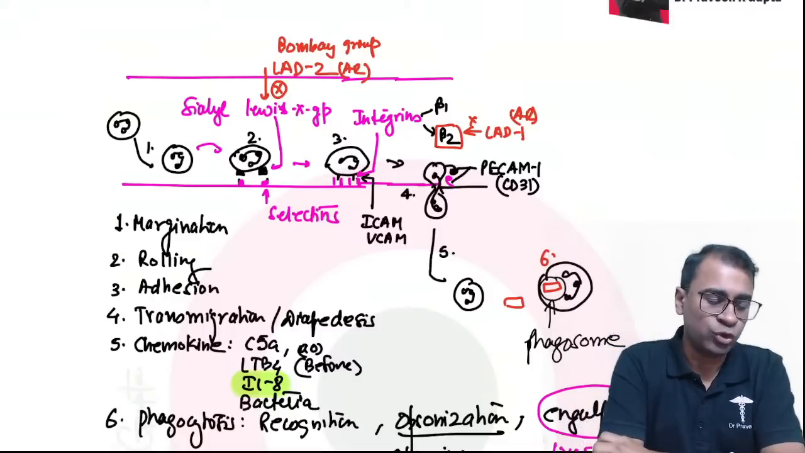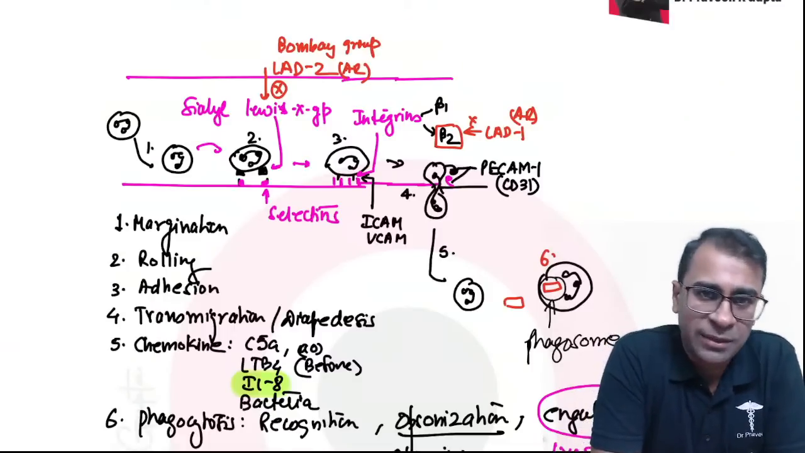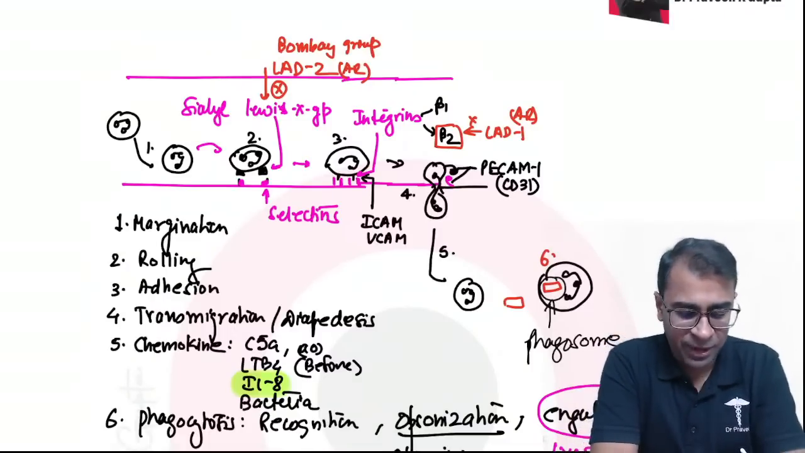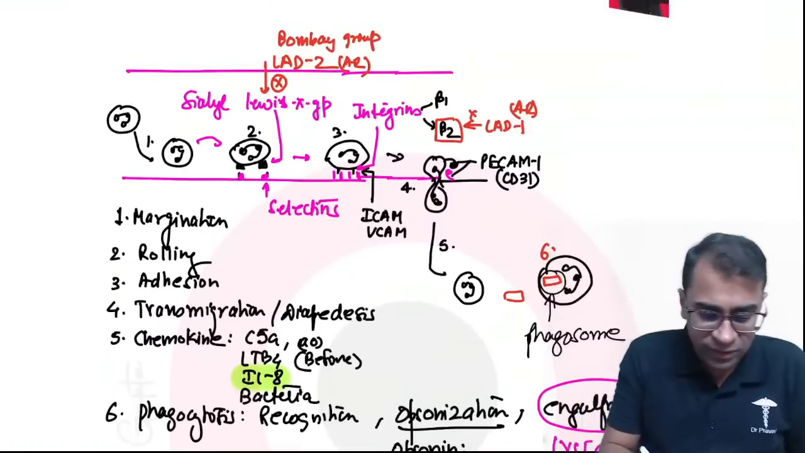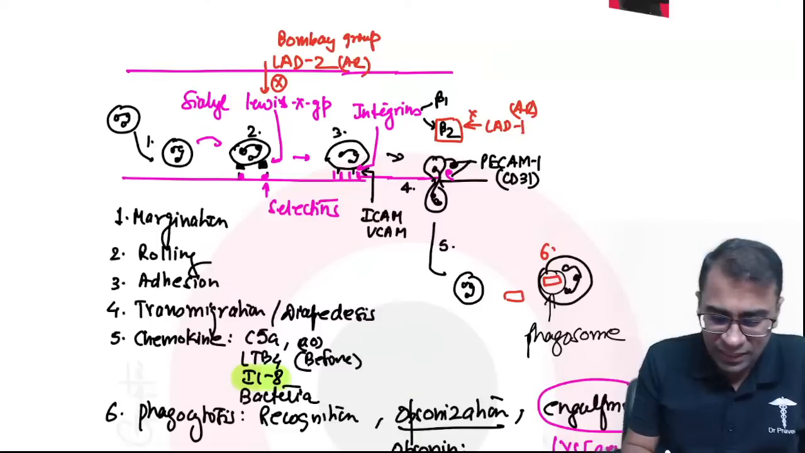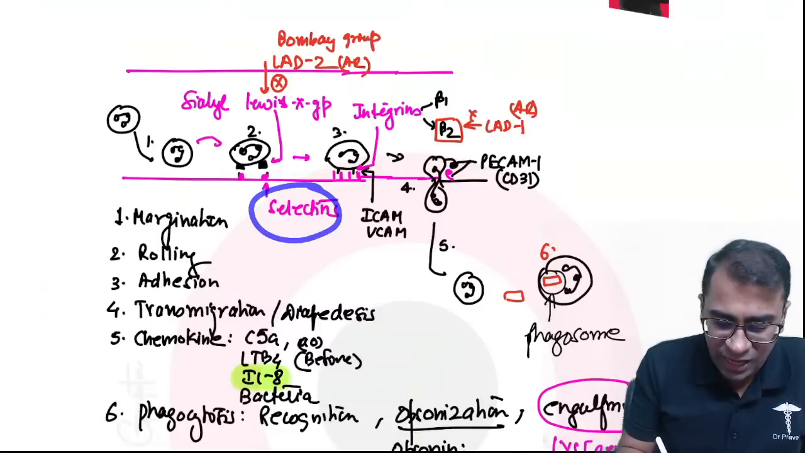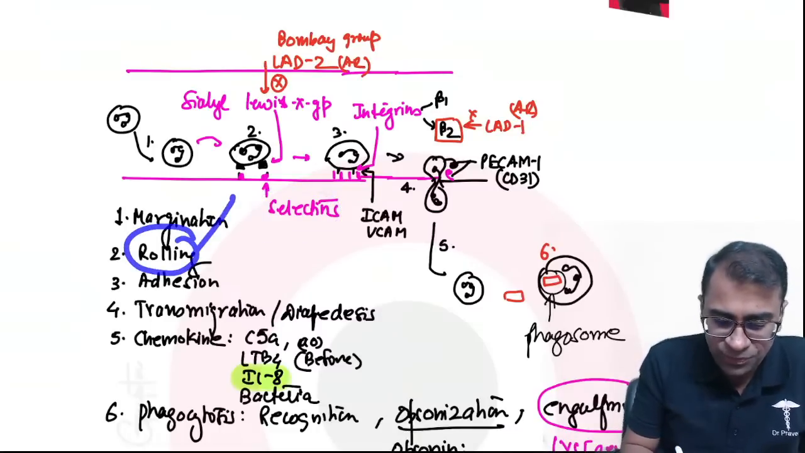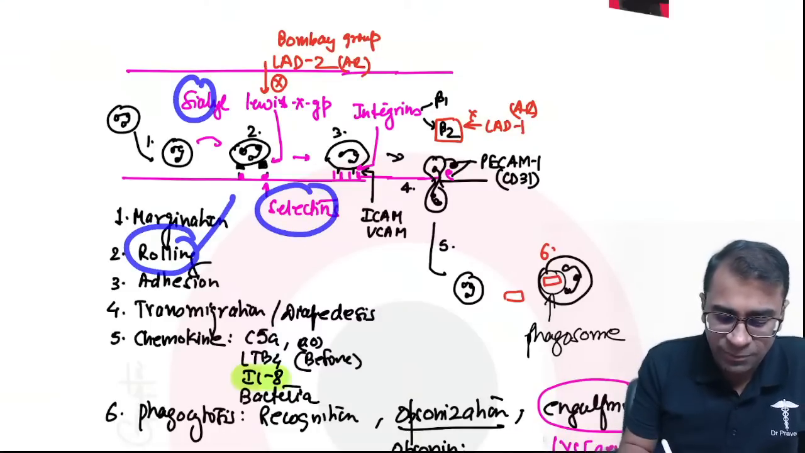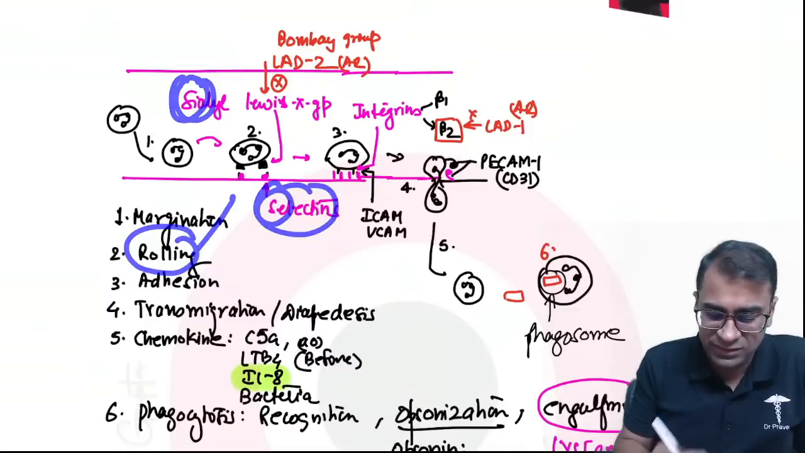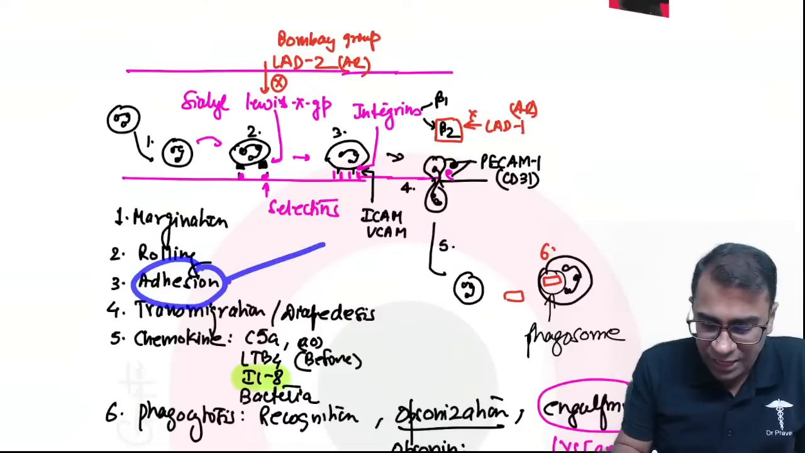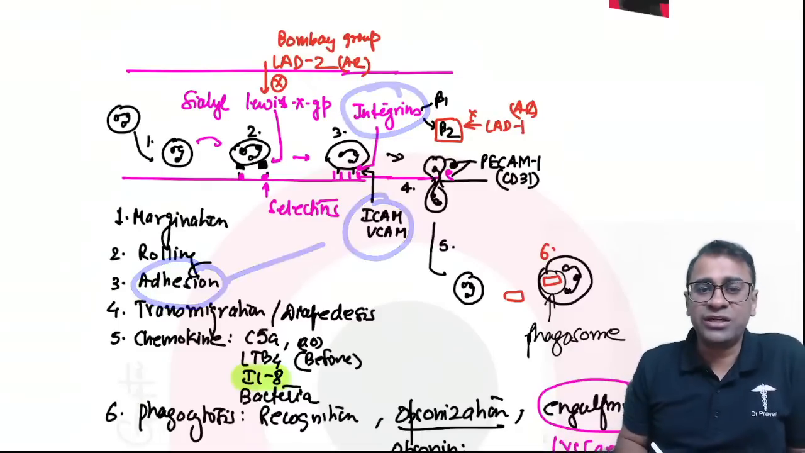Killing occurs by two pathways: oxygen dependent and oxygen independent pathway. Now, the step for selectins is important. For rolling, selectins and CL levis. Remember, S for selectins, S for CL levis. For adhesion, ICAM, VCAM and integrins.